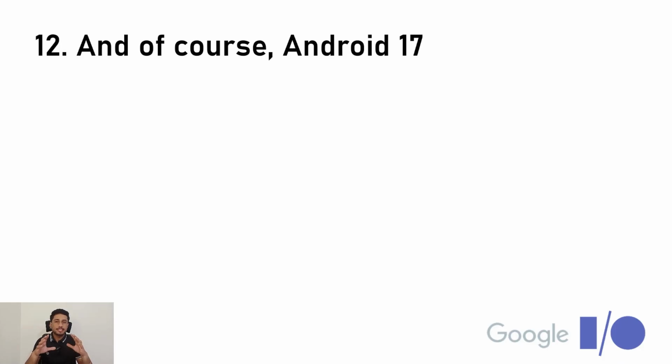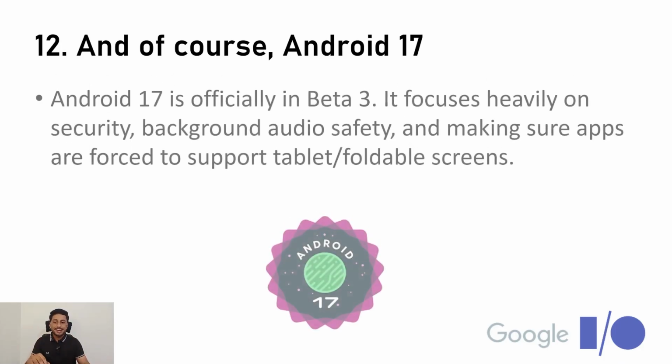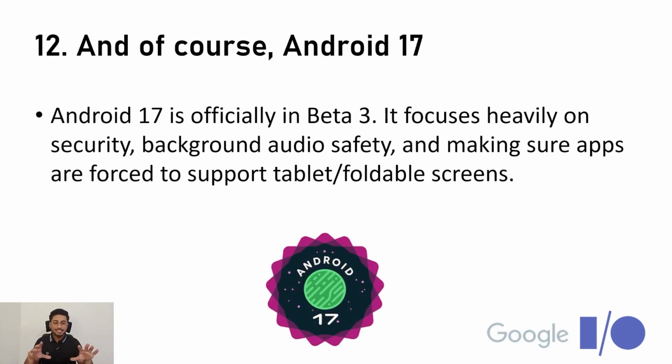And now the 12th one is of course Android 17. Android 17 is officially now in beta 3, so it will be released publicly soon. It focuses heavily on security, background audio safety, and making sure that apps are forced to support tablet and foldable screens. So that is the restriction being placed by Android 17. Android 17 will be the most secure version we have witnessed in Android history, so that Android will be more secure and it will be able to attract more users.